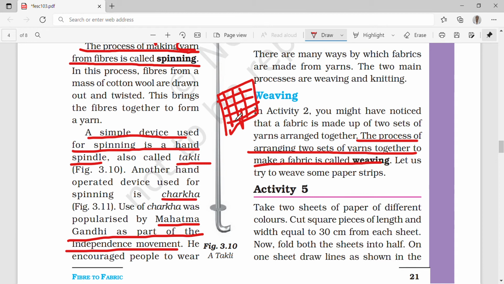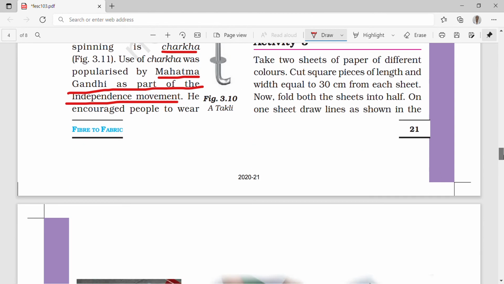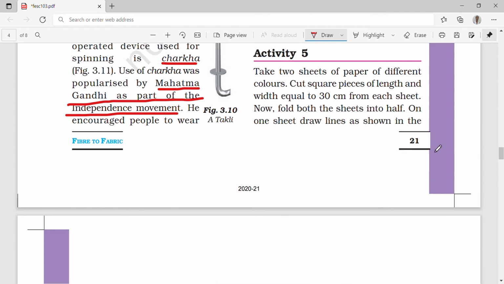Let us try to weave some paper strips. This activity you might have done in your previous classes also. Activity 5: take two sheets of paper of different colors. If you take different colors, it will be easy for you. Cut square pieces of length and width equal to 30 cm from each sheet.